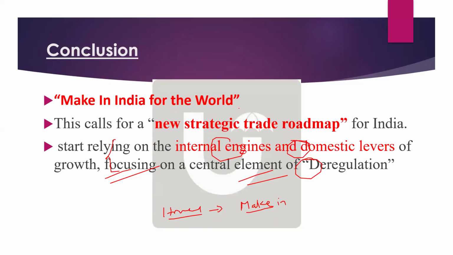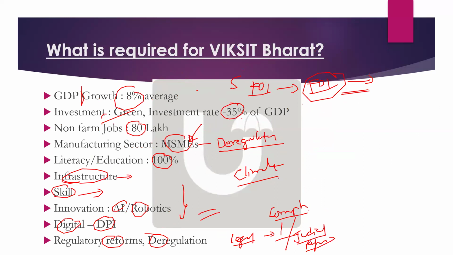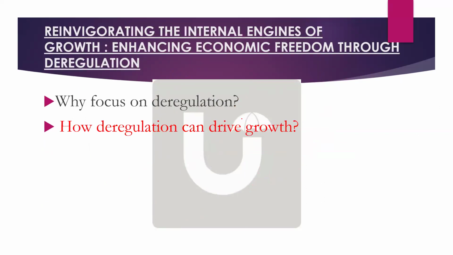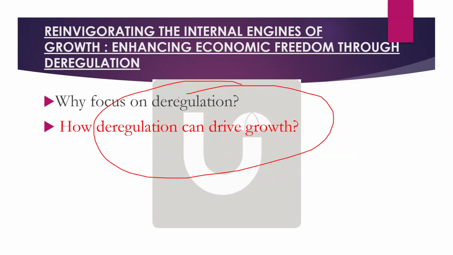If we start relying on domestic levers and internal engines, what is the first reform required for India? The first reform required will definitely be deregulation. So to reinvigorate growth, the most important part will be deregulation. Now can you tell me what will be your one-line introduction in the context of current affairs? What will be your one-line introduction for this?